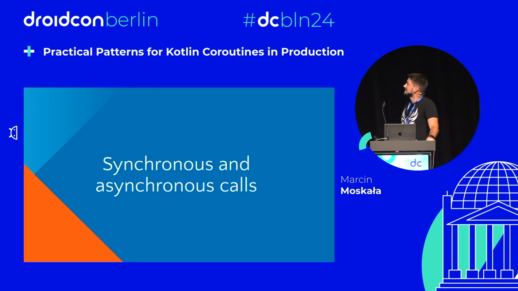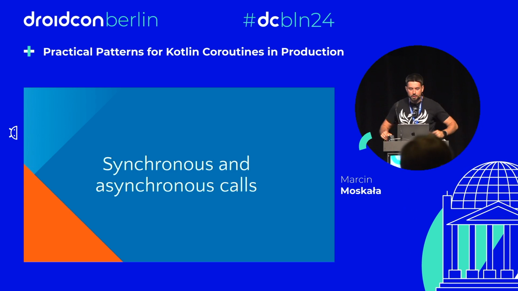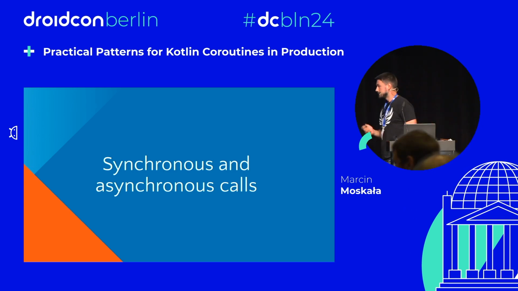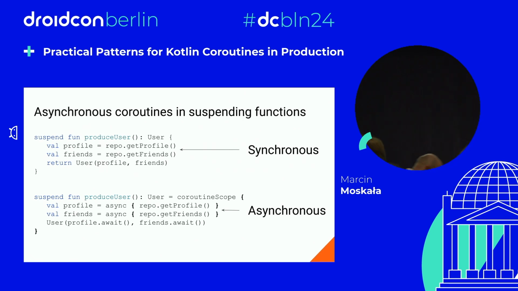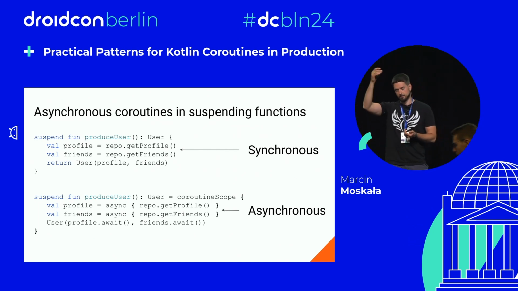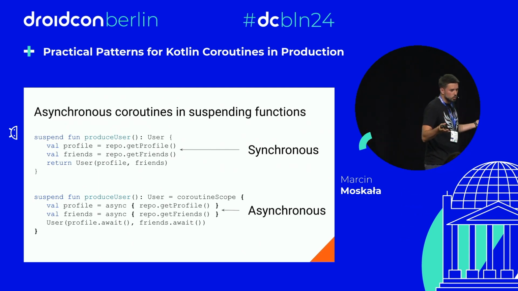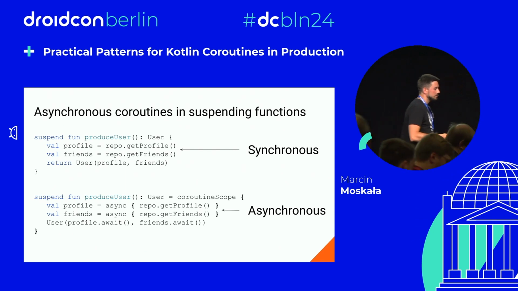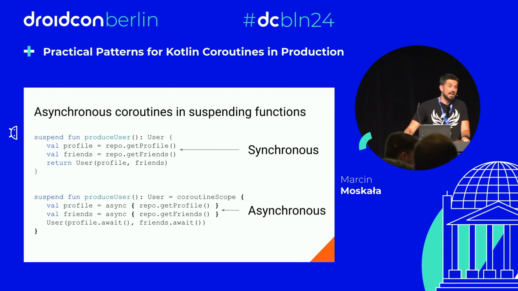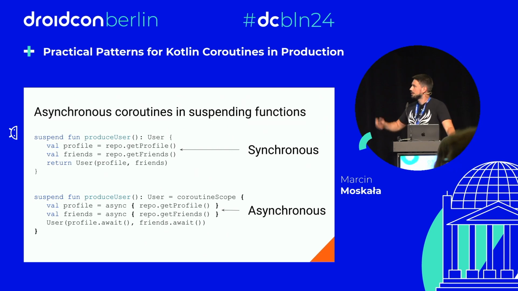We'll start from a simple but important pattern, synchronous and asynchronous calls. I hope you have some sense already that suspending functions are synchronous by their nature, meaning that if you make one suspending function call and another, the first one happens, and once it finishes, another one starts. And that's by rule. It's because suspend functions are not coroutines. Suspend functions are just functions that can suspend a coroutine. If you want to introduce asynchronicity, the simplest way to do that is to use async. Async needs a scope, so wrap it all with coroutineScope and await results with await.